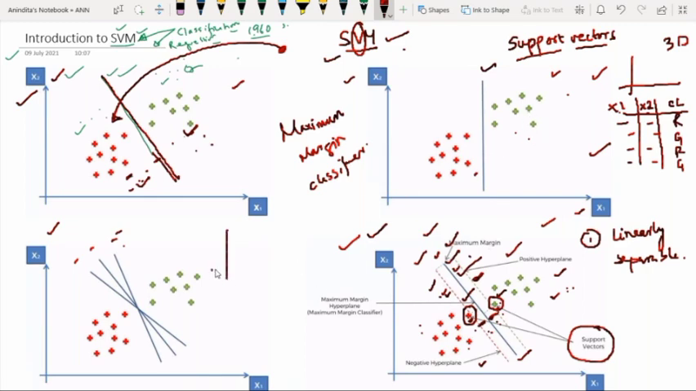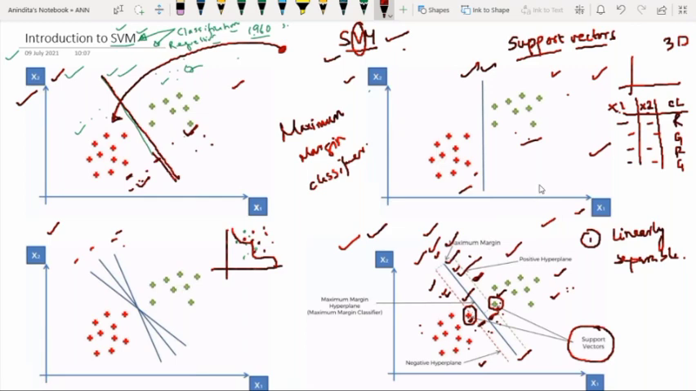If I draw some data points like this, and I ask whether they are linearly separable or not, you will say no, because in order to separate them you have to draw this kind of line. This is not a straight line, right? Whatever data points we are dealing with right now, they are linearly separable. From the diagram it is clear.